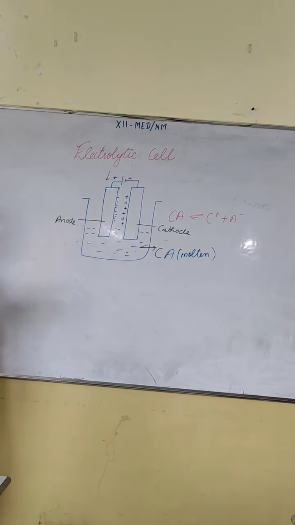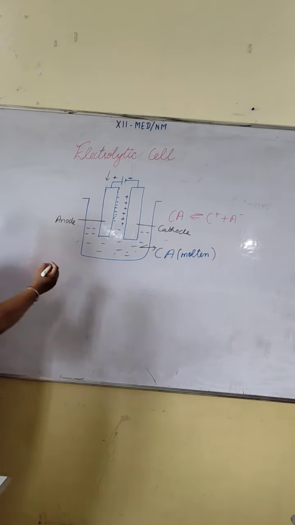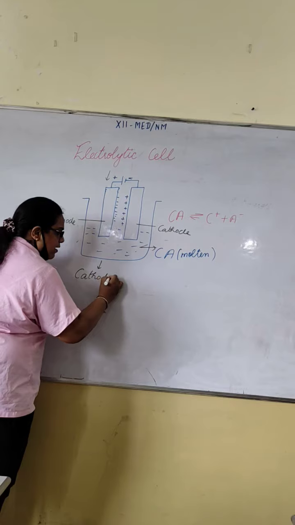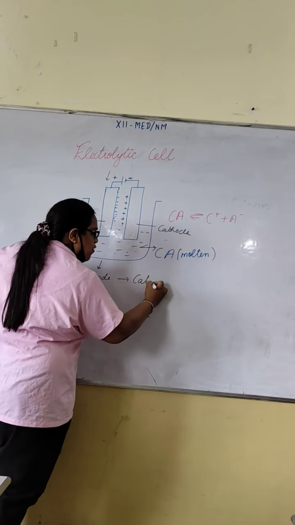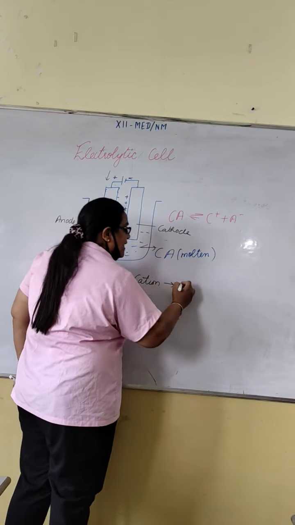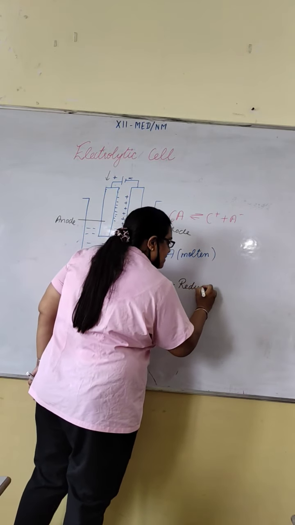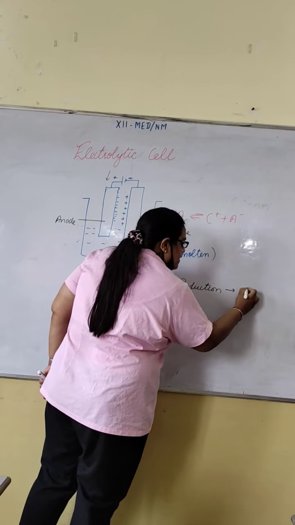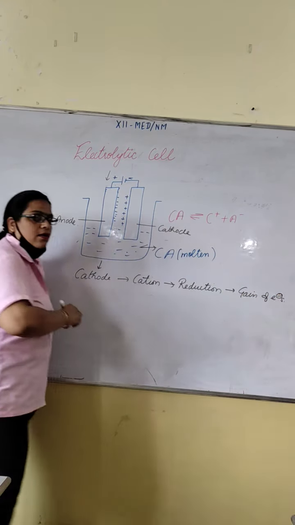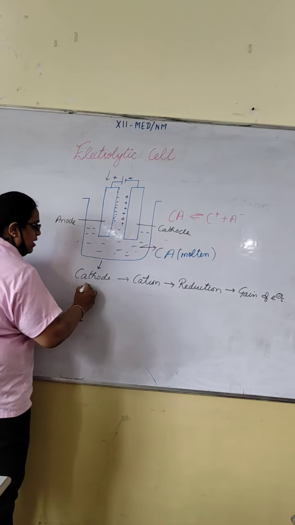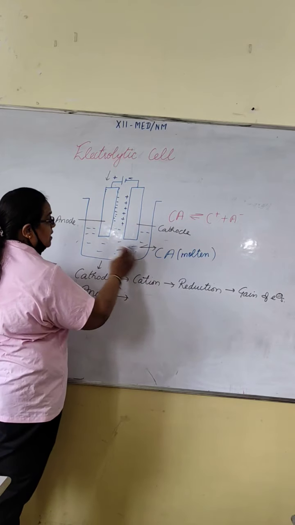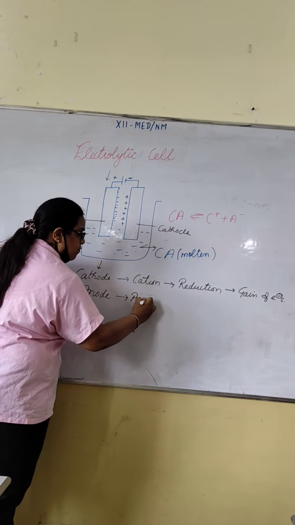So at the cathode, what's going on? See, cathode. Here the cation will move, and the cation carries positive charge. On the cation, a reduction process goes on, which means they gain electrons. At the anode, what's going on? At the anode, the anion will move.